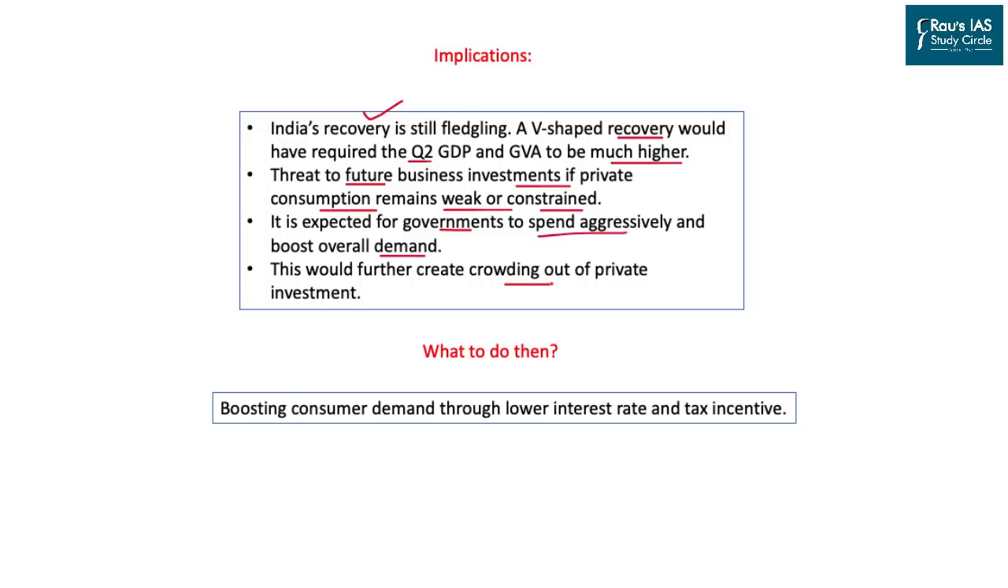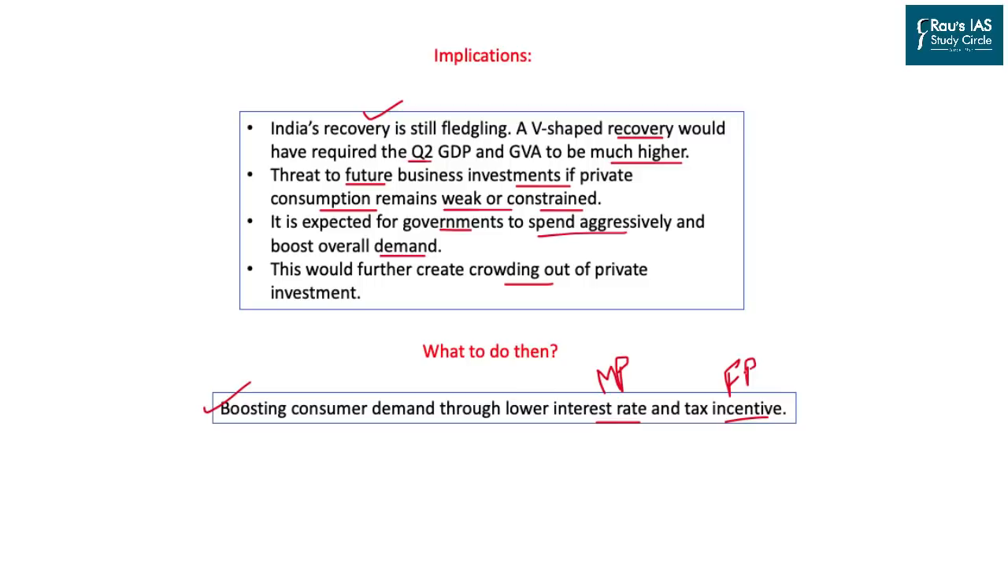So what to do? Well, boosting the consumer demand through a lower interest rate and tax incentives. A lower interest rate here simply means the functioning of monetary policy, and tax incentive means the functioning of fiscal policy. If both these policies work together, we will be in a position to raise the consumer as well as investment demand in the economy.